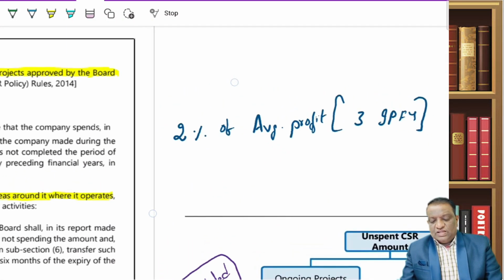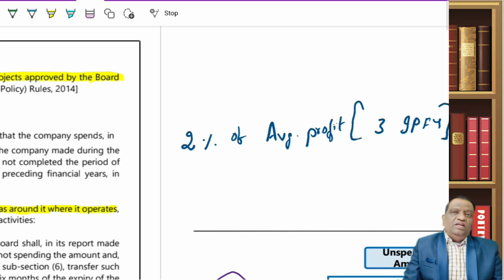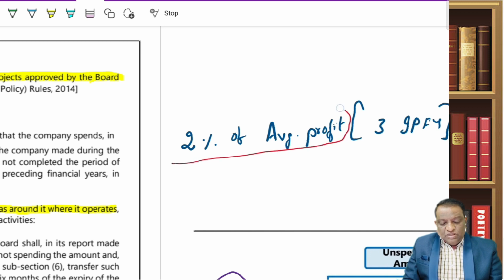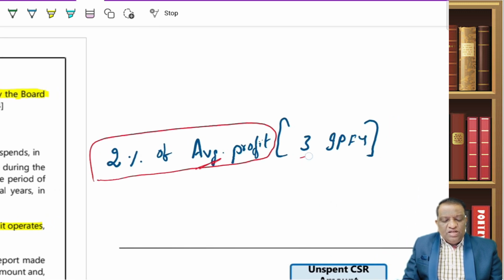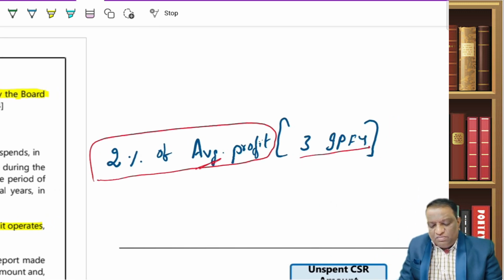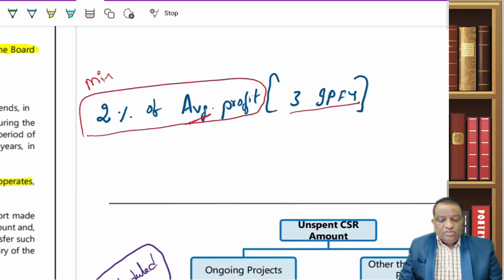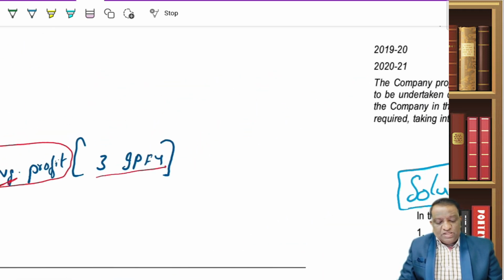Now, let's continue with this 135. Then how much money I have to spend for CSR? What is the amount that I have to spend? This is the amount. That is 2% of my average profit. When I say average, how many years will you take? 3 immediately preceding years. This is the minimum amount, how the act starts with that. So 2% is the amount that I have to spend for this purpose.